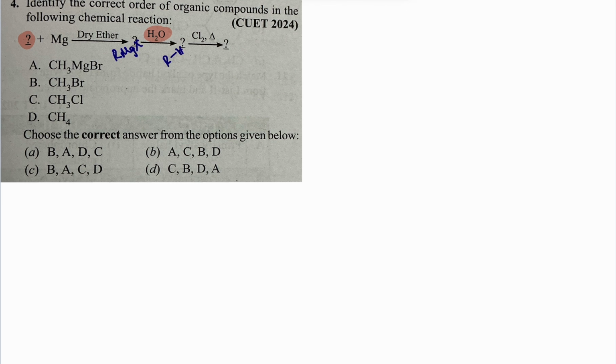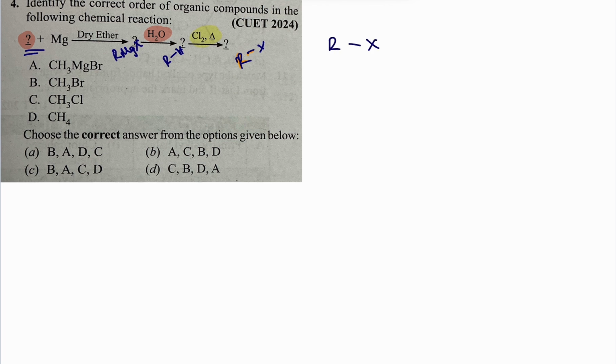So here I get the hydrocarbon as the product. If you take the hydrocarbon and do chlorination in the presence of sunlight, or by heating, you get a haloalkane again. Initially I have R, and I don't know what type of alkyl halide is present.